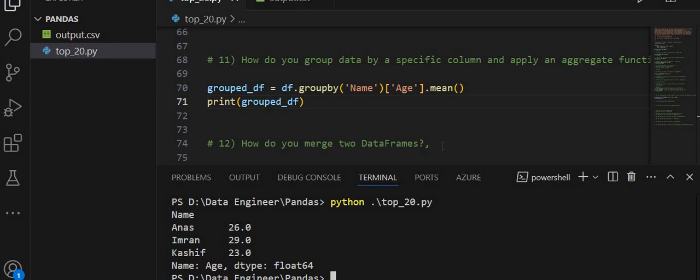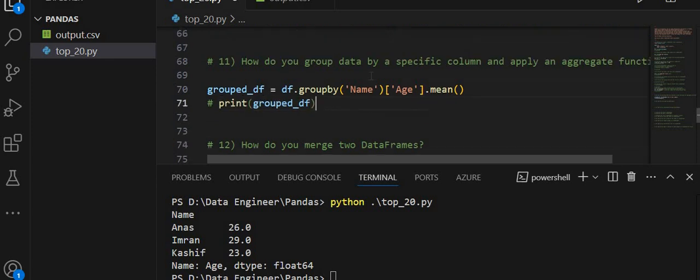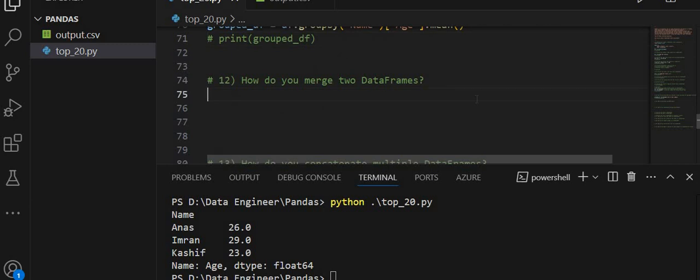So move to the next question. How do you merge two data frames? The most frequently asked question is how to merge two data frames. How do you merge two data frames?